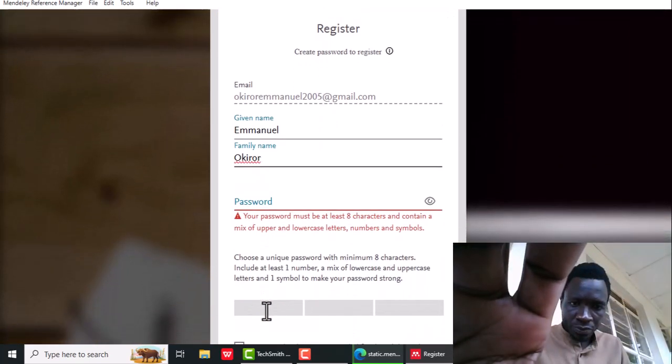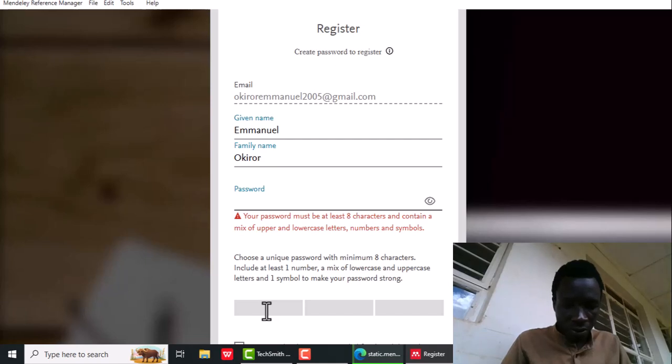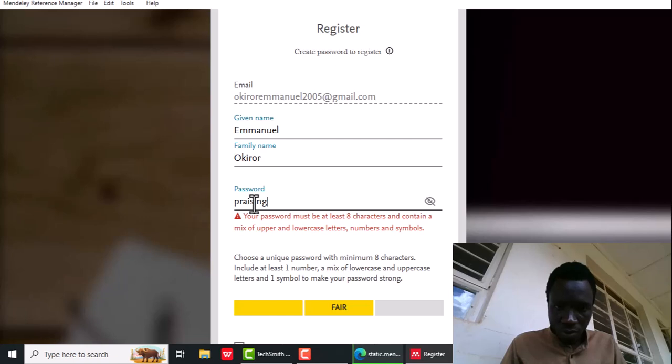So that's what you can use. Your password must be, you see here it's not showing, at least 8 characters.